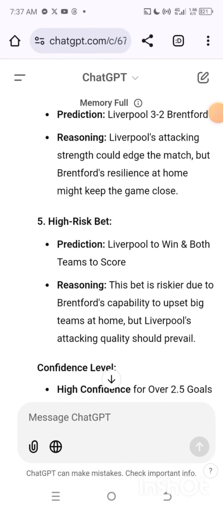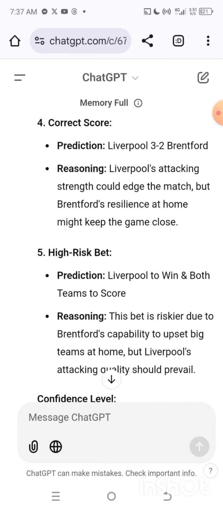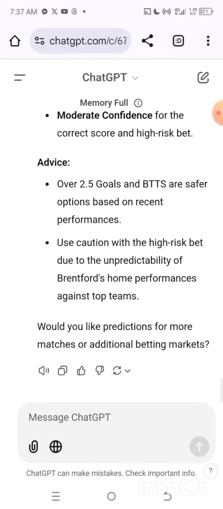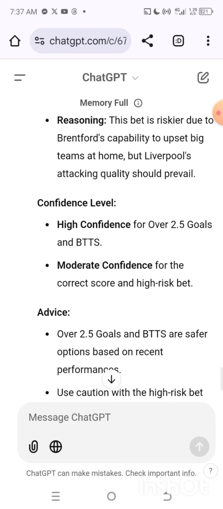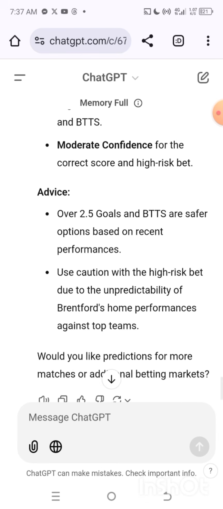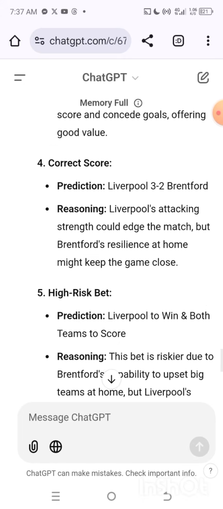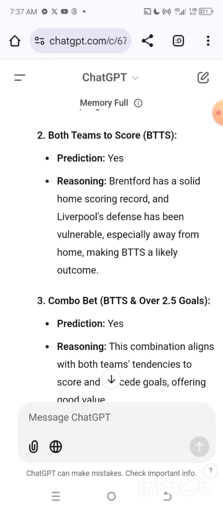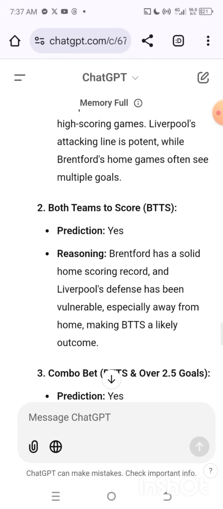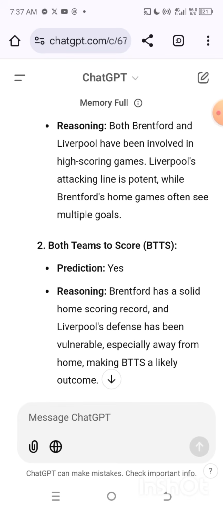But I will say for a fact, I do not believe that AI can give you the best correct score prediction. I have a video on how to predict correct score, I will put it in the video description so you can watch it and learn for yourself. I don't want to waste your time. After reading all this, including the advice and the recommendation, you can then make the best prediction selection, right? For me, I'll go for Liverpool to play over 2.5 goals, based on the reading and everything. So this is the first AI we're going to be focusing on.